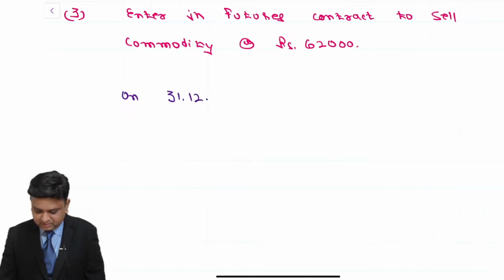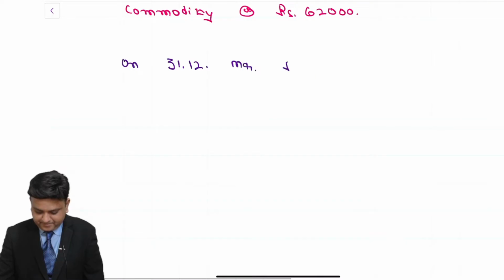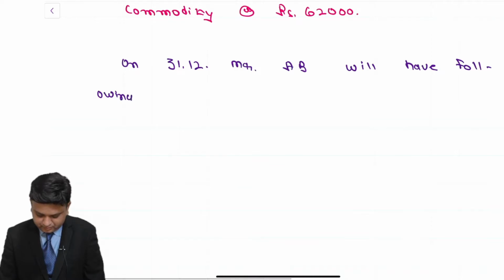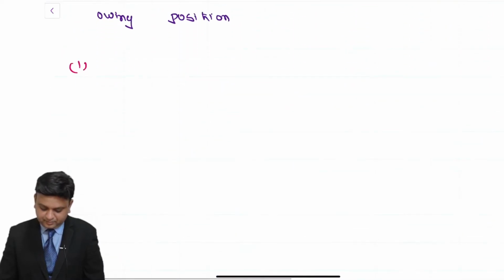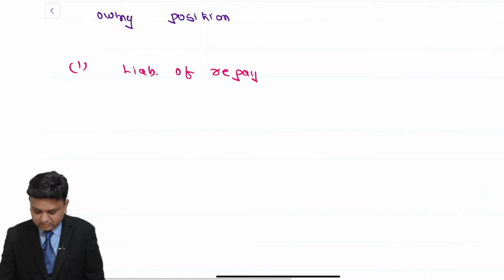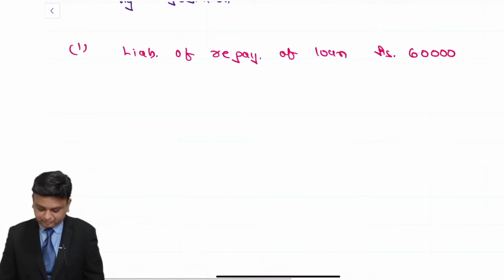On 31st of December, Mr. AB will have following position. 1, liability of repayment of loan rupees 60,000. In bracket write down 50,000 plus 20%.